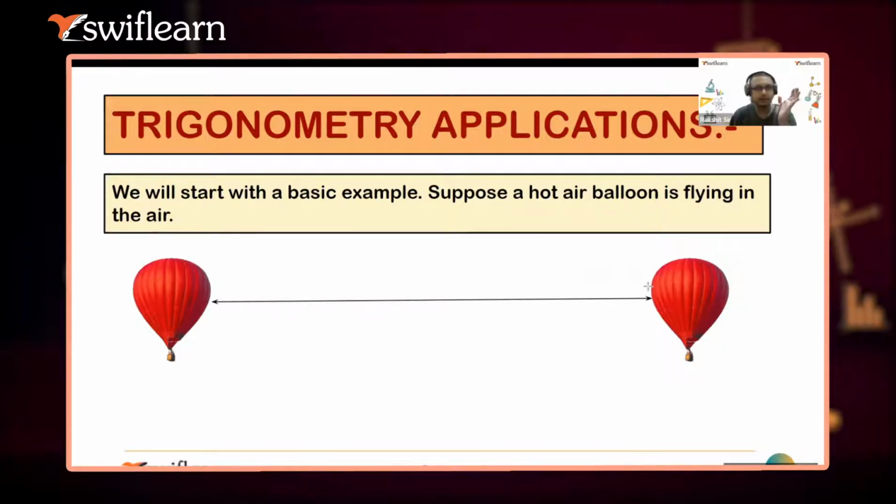The thing is, how much did this balloon move forward from the previous place? Ashmit, how high is it flying from my roof? That is also a point. If this is my roof, how high is it flying from my roof? That might be another interesting fact I am interested in. So these are some things in which we can use trigonometry.